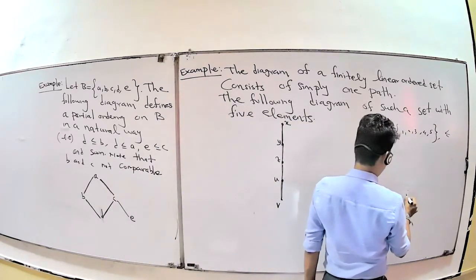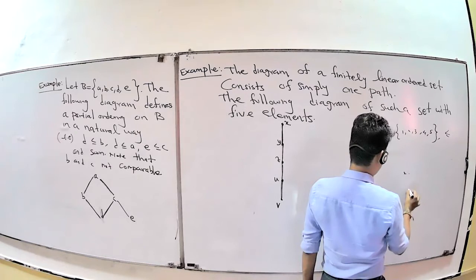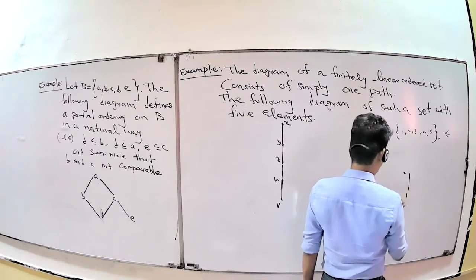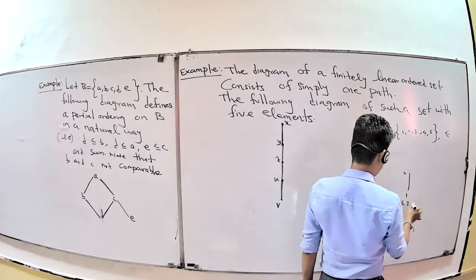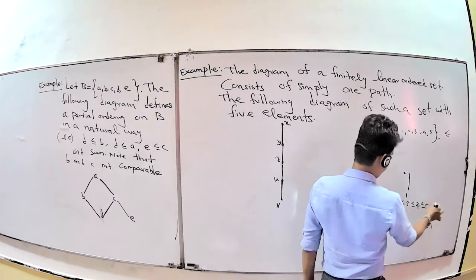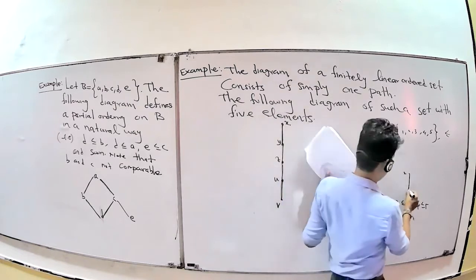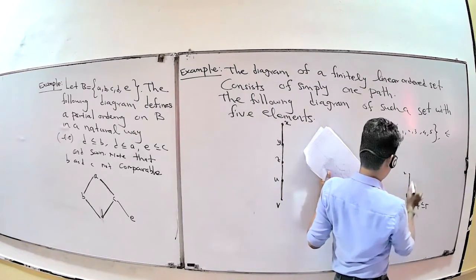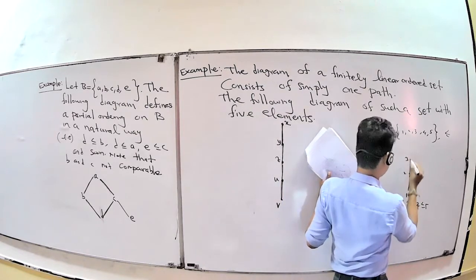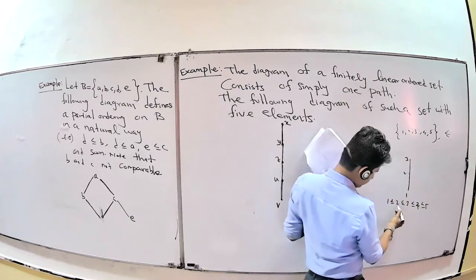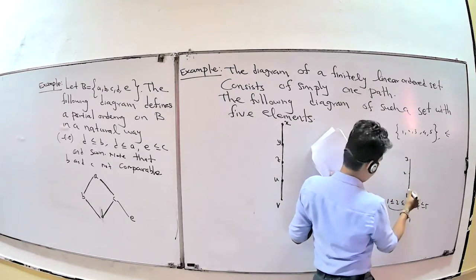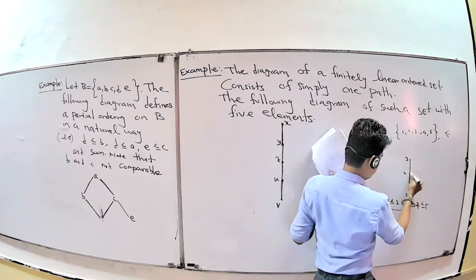You put one here, you can put two here because you have the connection between one and two, because basically one is less than or equal to two, less than or equal to three, less than or equal to four, less than or equal to five. Then you have the connection between one and two. Then you have the connection between two and three, and one and three also.